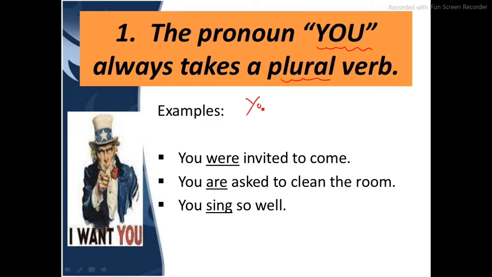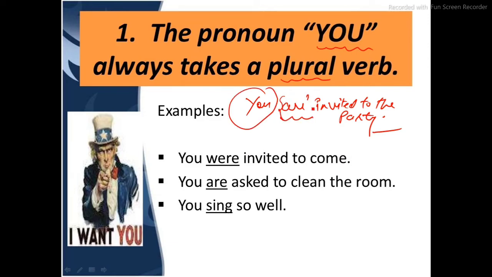You are invited to the party. You are invited to a party. So you will always come with a plural verb.